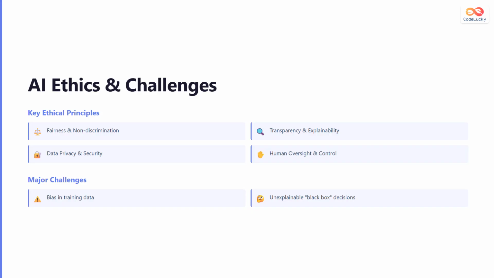Human oversight and control ensures humans remain in charge of important decisions. Despite these principles, significant challenges exist. AI systems can inherit bias from training data, leading to unfair outcomes. Many AI systems work like black boxes where we cannot easily explain their decisions. These ethical challenges require careful attention as AI technology continues to advance.